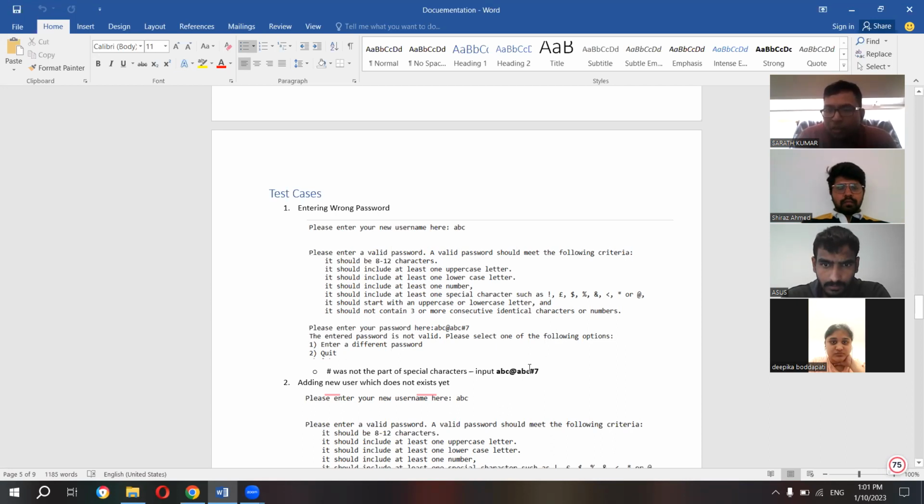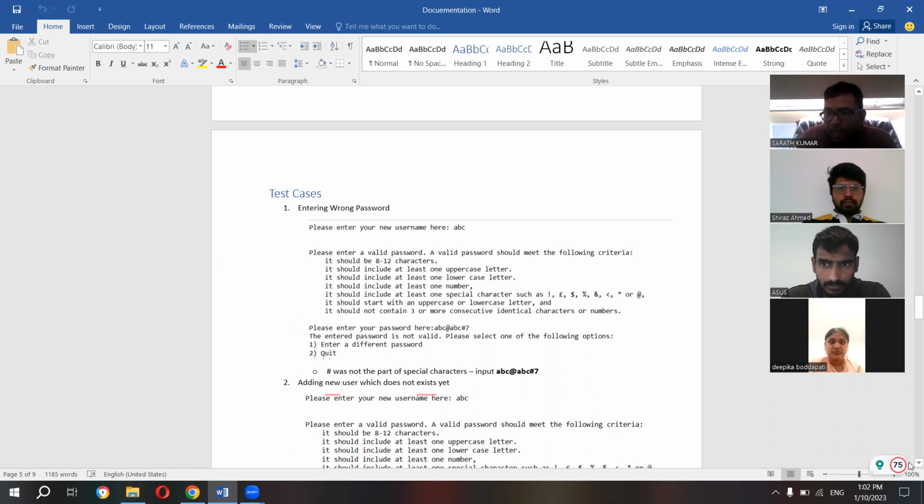As per the requirements, we have to consider only these 7 special characters, in which you can find that hash is not there. So we intentionally used the hash this time to check whether our program is running or not. See, the program is working perfectly because it has not logged into the system.